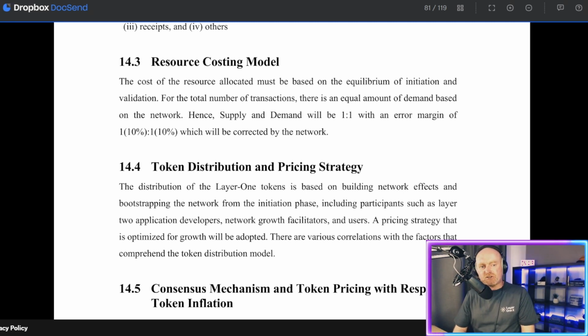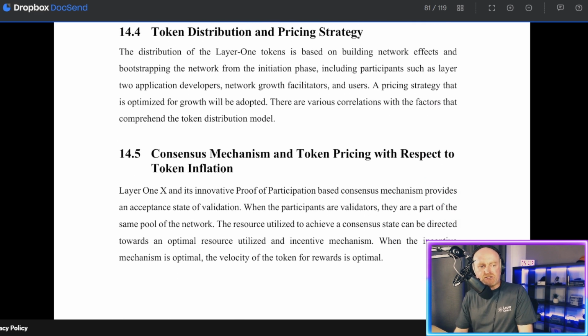14.3. Resource costing model. The cost of the resource allocated must be based on the equilibrium of initiation and validation. For the total number of transactions, there is an equal amount of demand based on the network. Hence, supply and demand will be 1-to-1 with an error margin of 1-to-1, which will be corrected by the network.